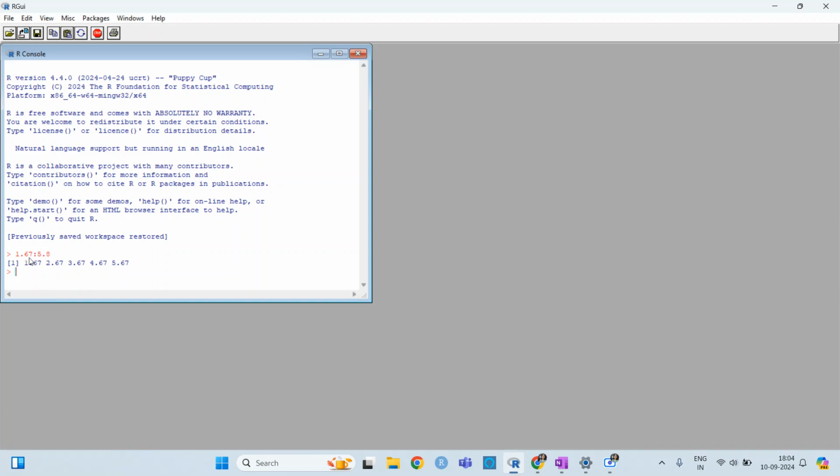You can see that it will go up to 5.67, and after 5.67, 6.67 is greater than 5.8, so it will not write it. It works according to the first value, so you need to remember that. It may seem that it could go 5.8, 4.8, and then 1.8, but it doesn't work like that.